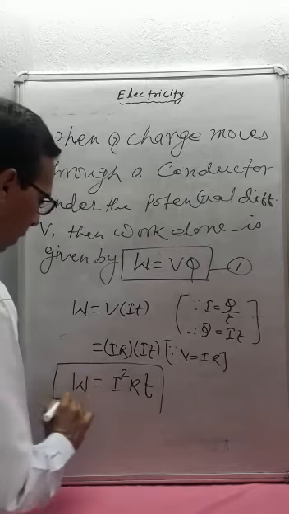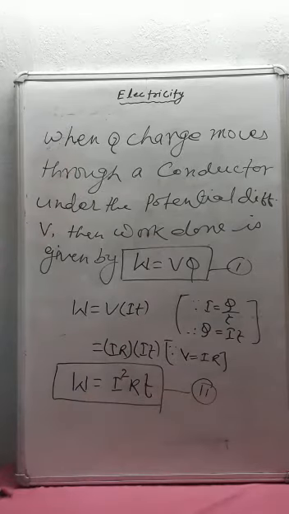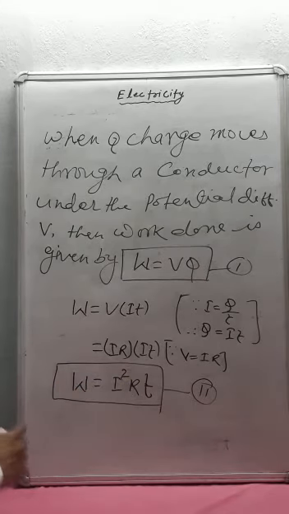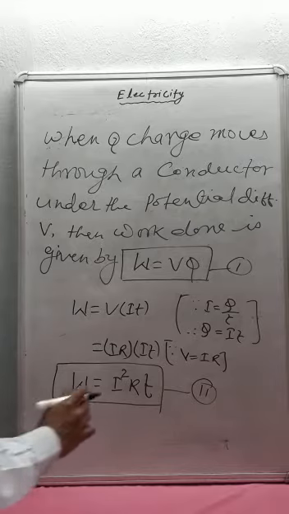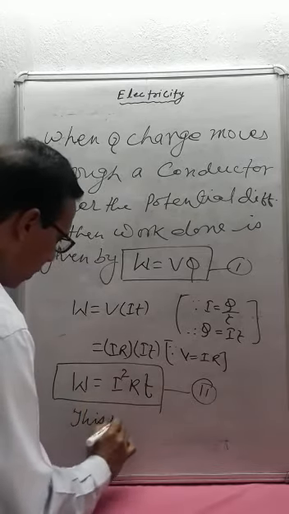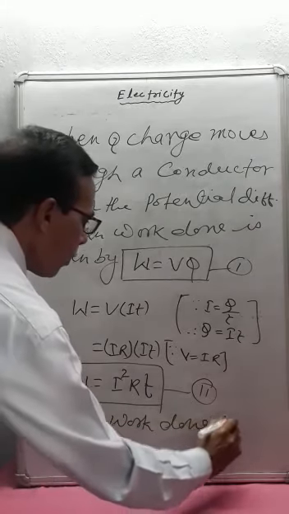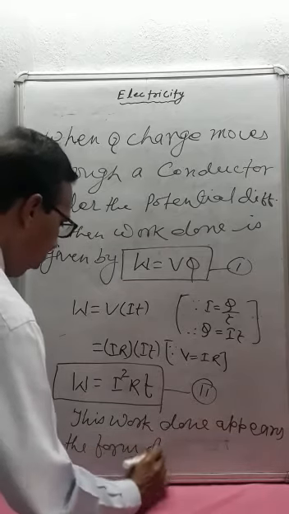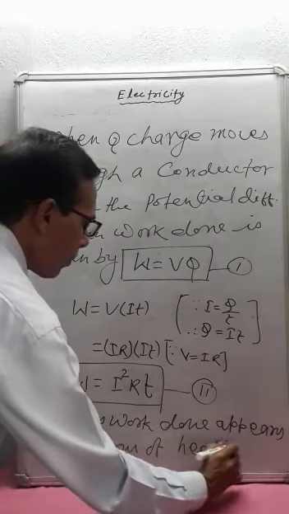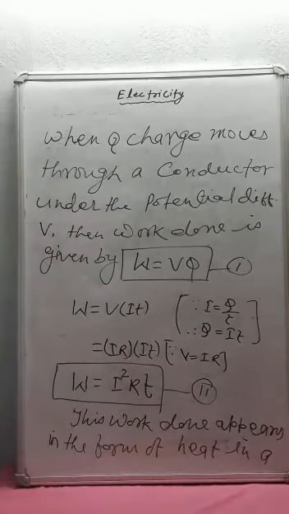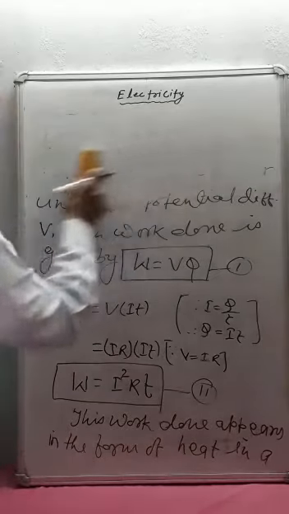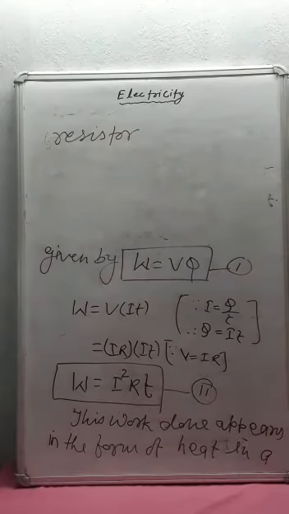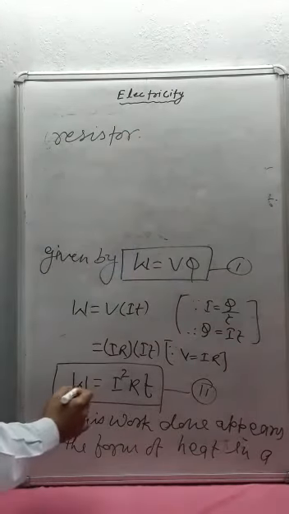This is the formula: W is equal to I square RT, that is, work done is equal to I square RT.